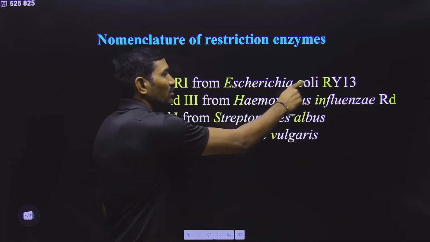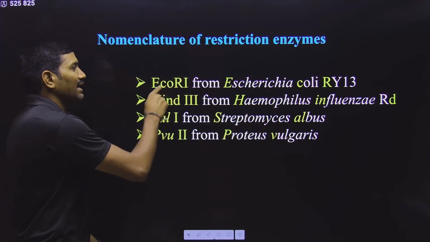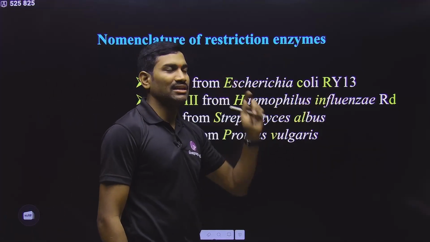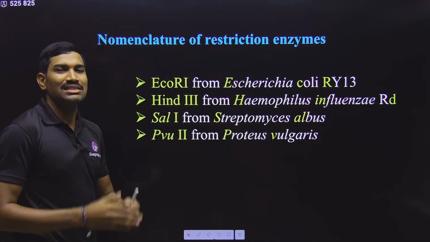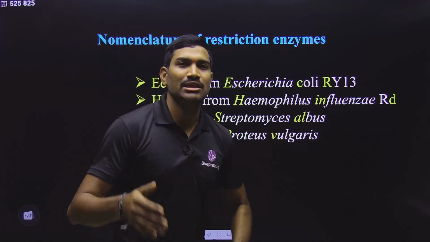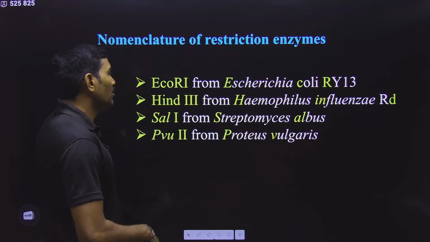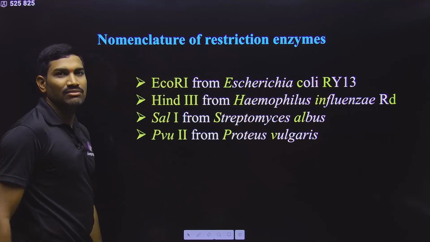So in this way, from coli, the first two letters are taken here, and this R was taken from the strain name, that is RY13. And this Roman number indicates the sequence in which these restriction enzymes were isolated from exactly the same strain of bacteria. So in this way, they have given this information in the NCERT.